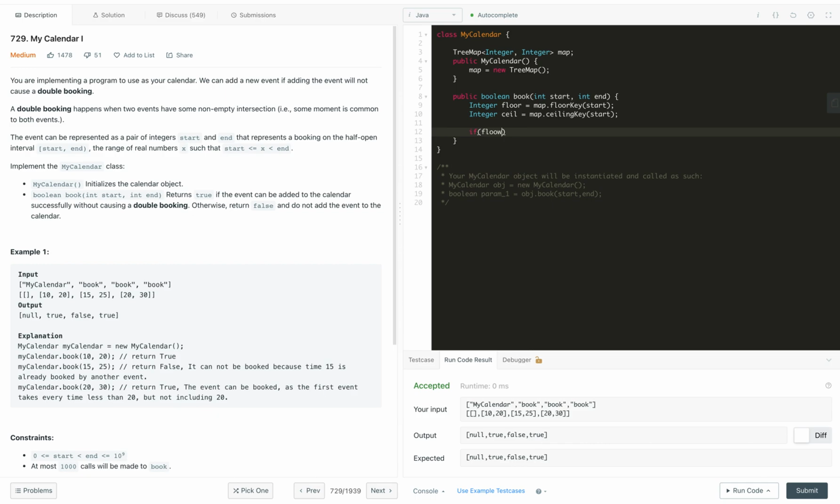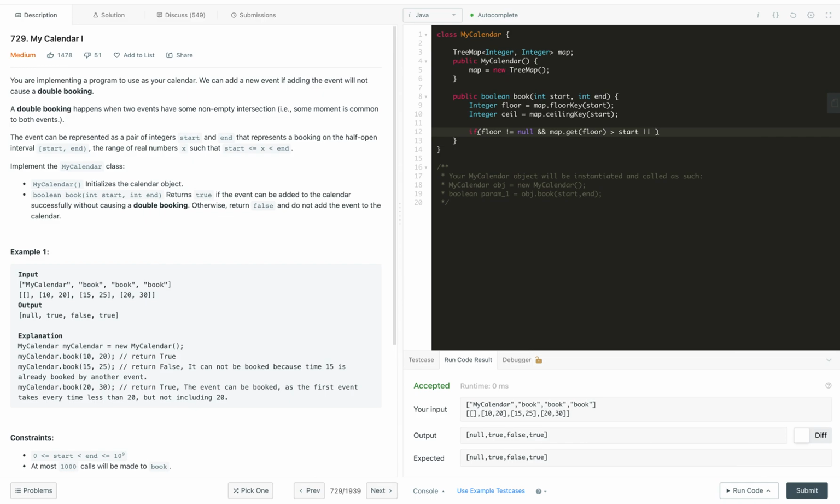If floor is not null and map.get(floor) is greater than or equal to start, or rather, it's just greater than, then we will return false.